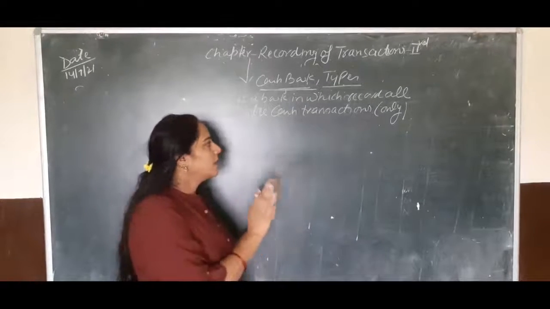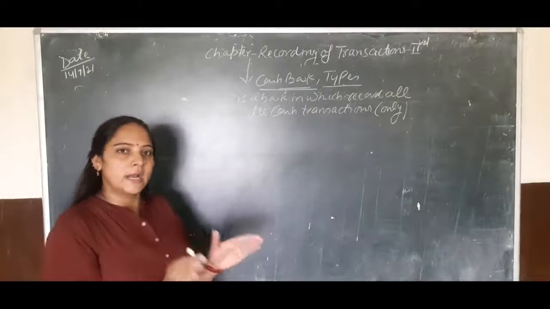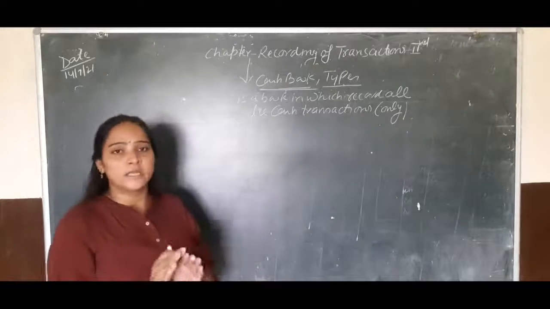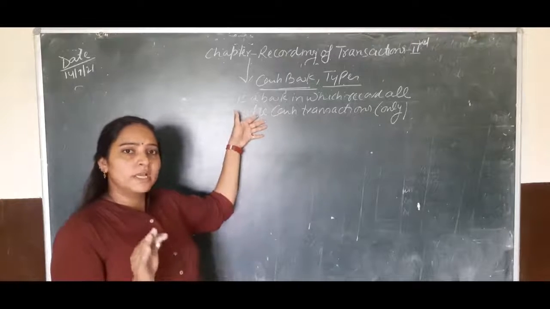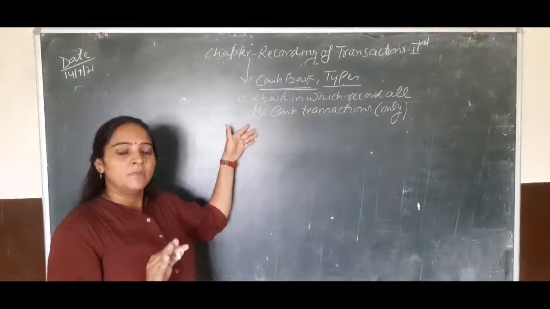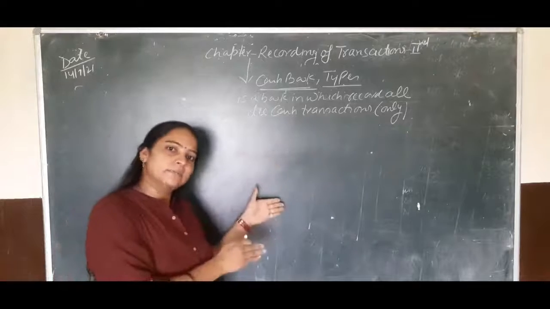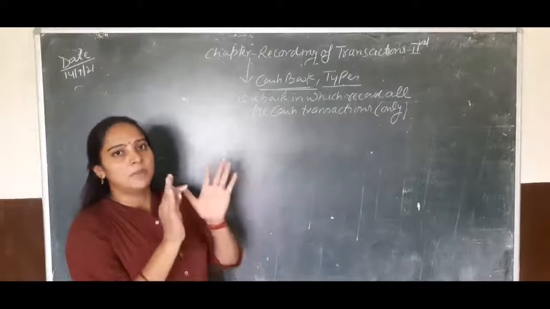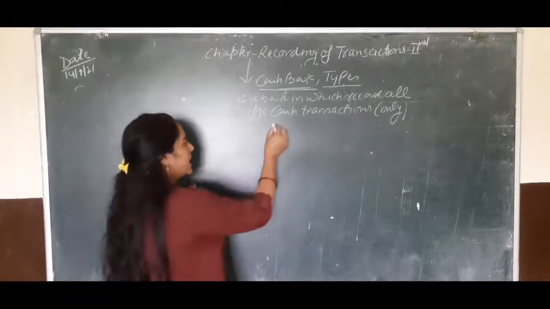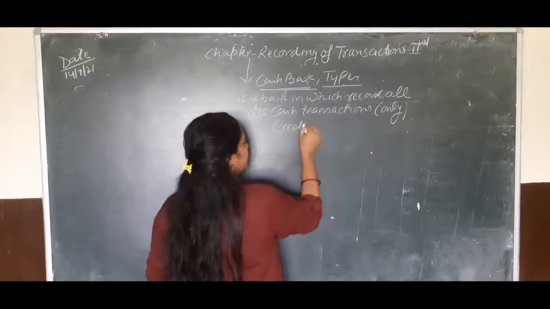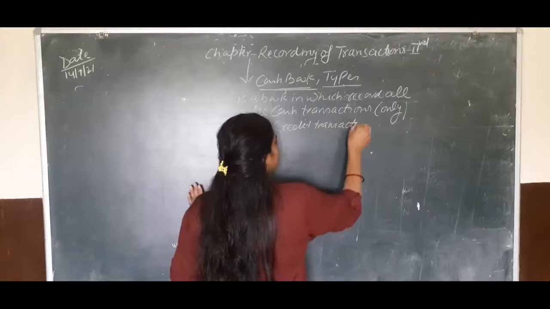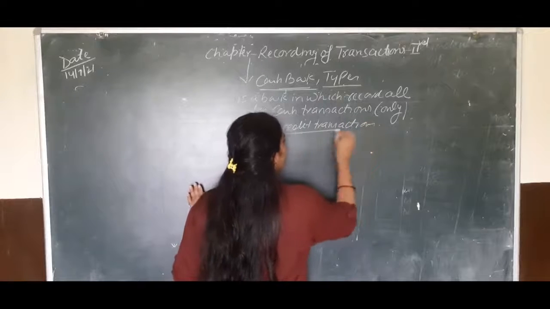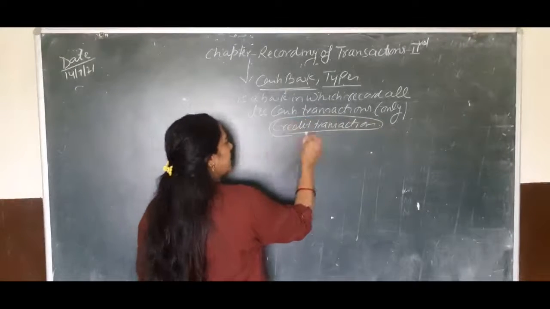Okay, so we will not record any credit transactions in the cash book. In the cash book, only cash transactions will be recorded, which will be used in the receipts and in the payments. So credit transactions will not be used in the cash book.